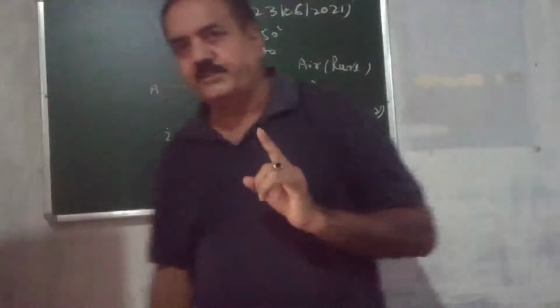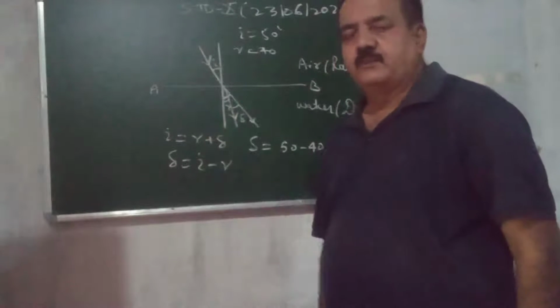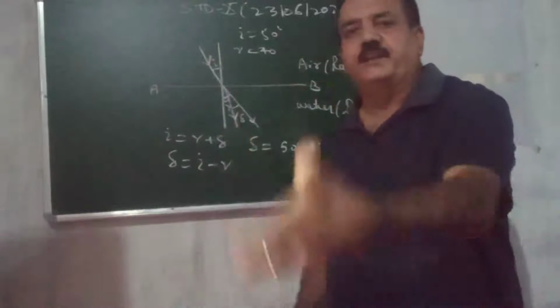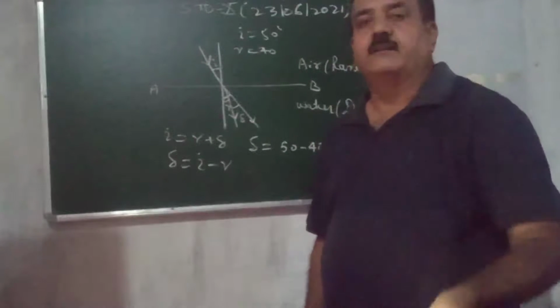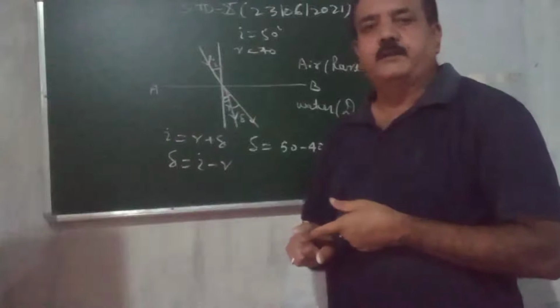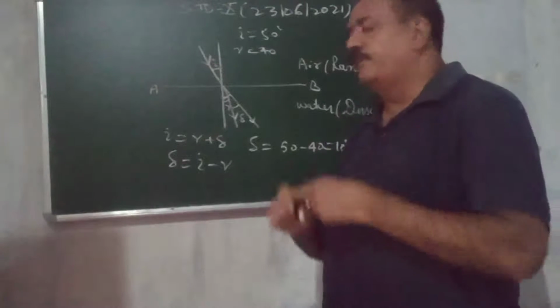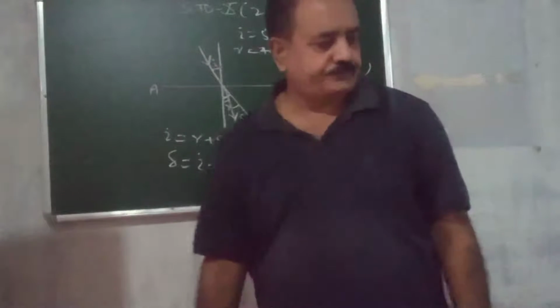The reason for the refraction is that the speed of light changes. How does it change? When it comes from rare to denser, the speed decreases. Or when it comes from denser to rare, the speed increases. Because of the change in speed of light in different mediums, the refraction takes place. This is the reason.